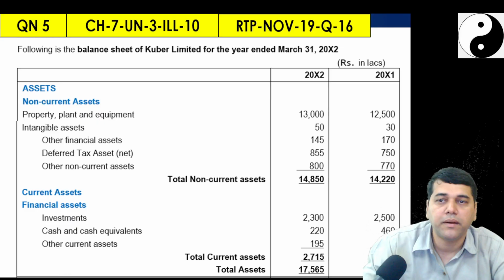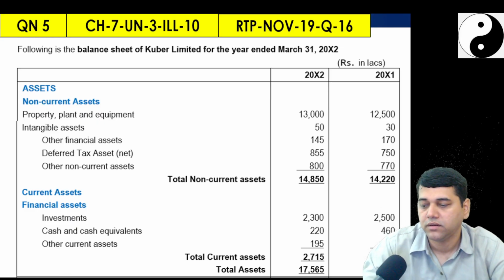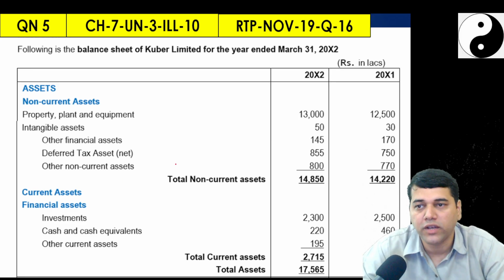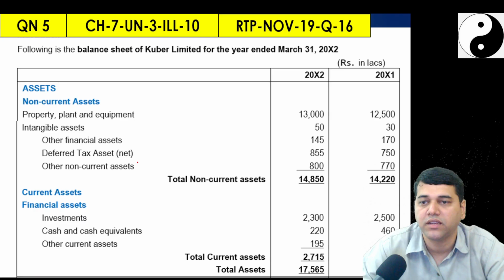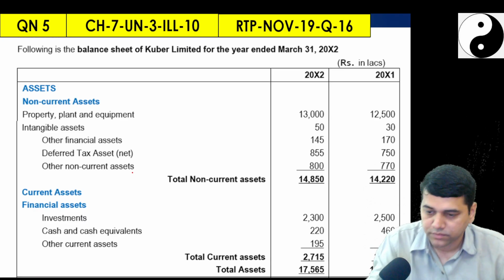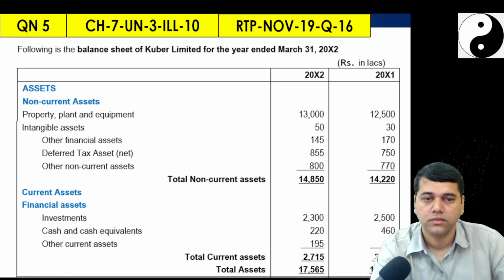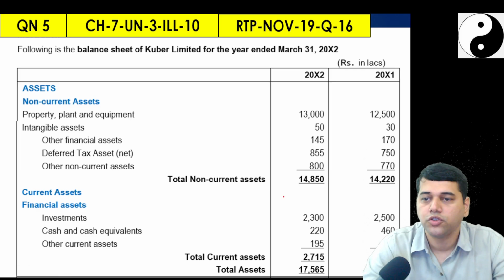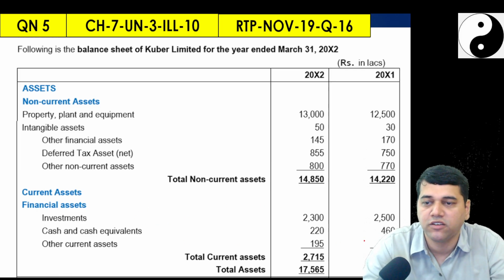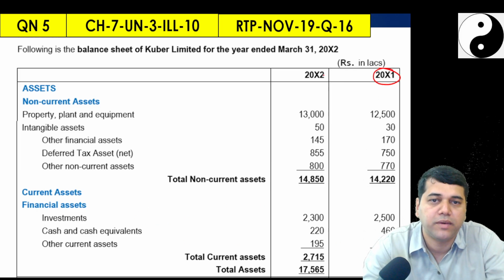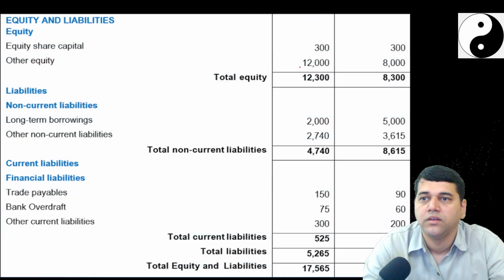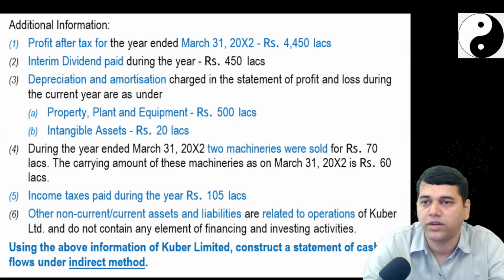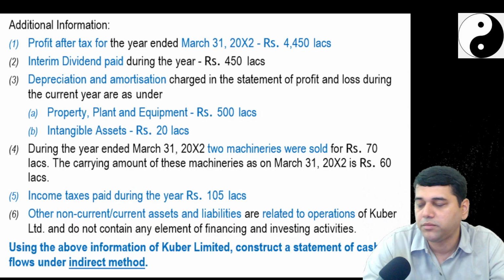Now, following is the balance sheet of Kuber Limited for the year ended 31st March 2012. They have given you non-current assets, PPE, intangibles, other current assets, deferred tax assets, investments, and cash and cash equivalents. They have given you last year's balance sheet and this year's balance sheet. Total balance sheet has been given: other equity, long-term, trade payable, bank overdraft. Now some additional information has been given.